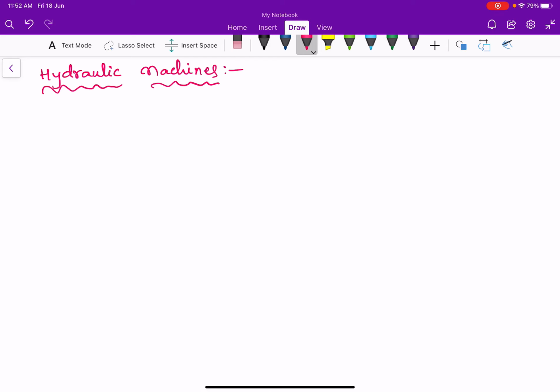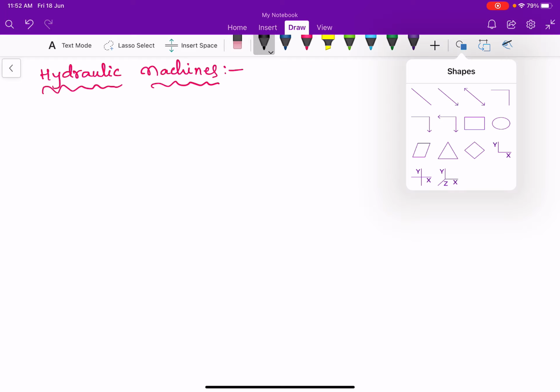Okay, let us consider what will happen when pressure is applied on a fluid in a container. So see here, I am taking a container like this.